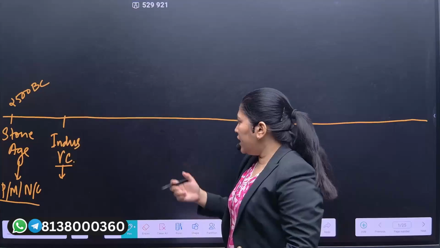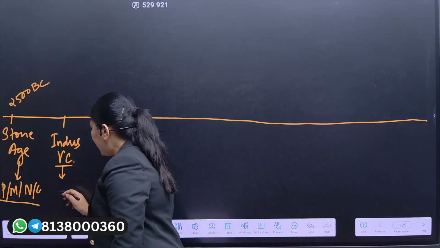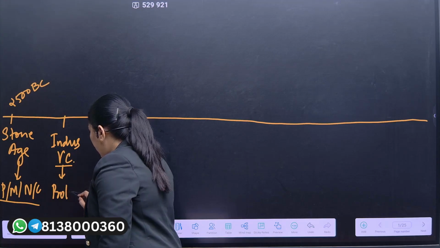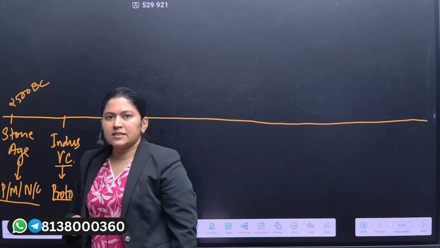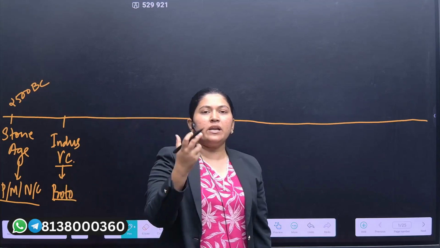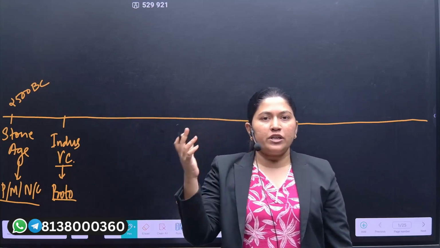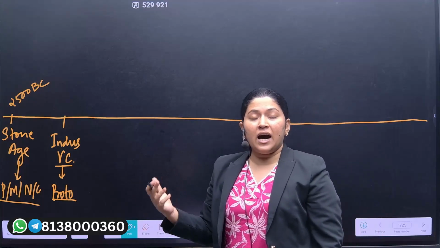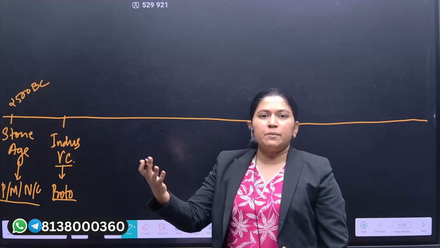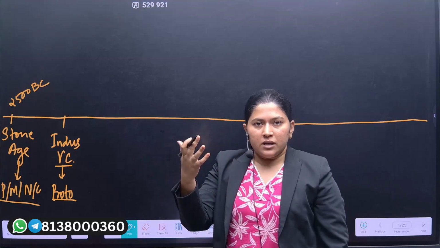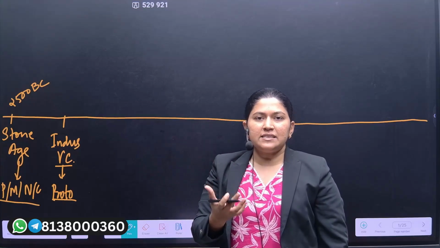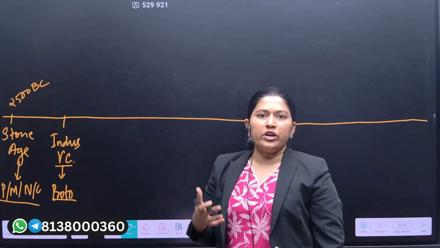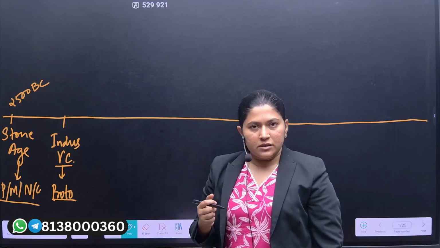During the Indus Valley Civilization, we also call this period proto-history. Why proto-history? Because although there are some scriptural evidences, we have not yet deciphered the scripts, and that is why we call it proto-history. We are just weaving together that period with the available evidences, particularly in the form of pottery, coins, and art and architecture.